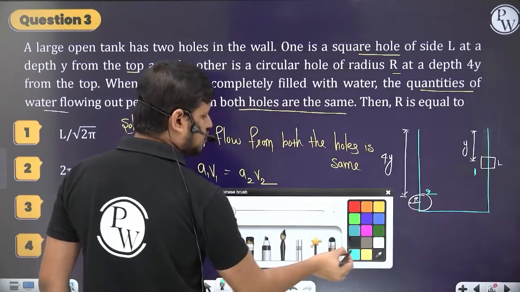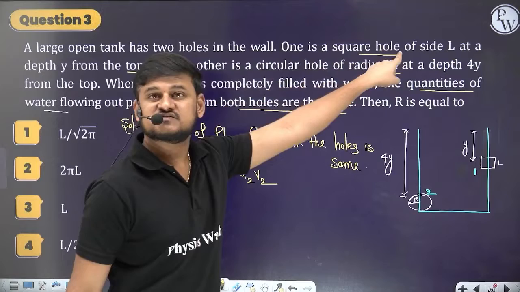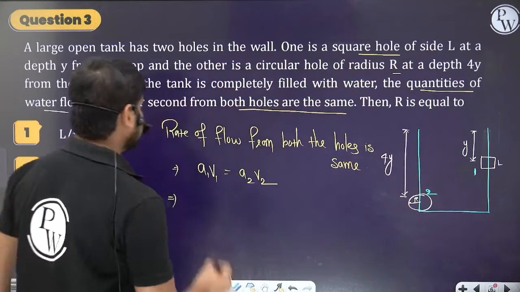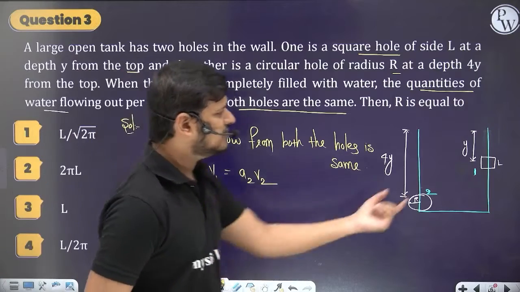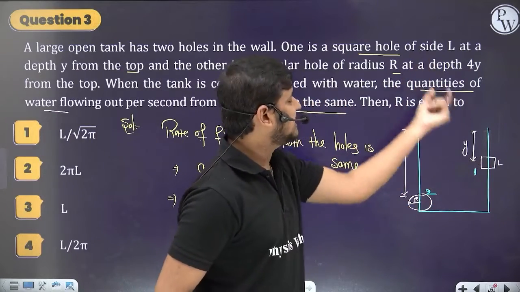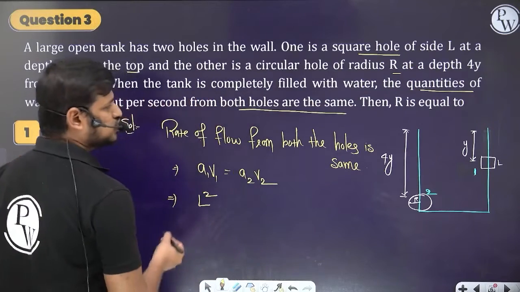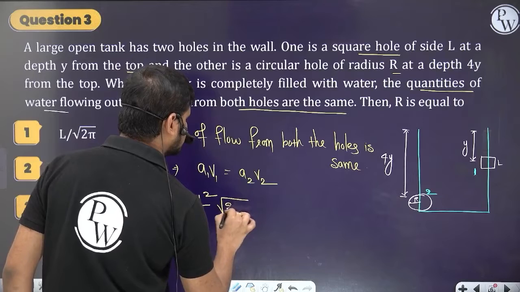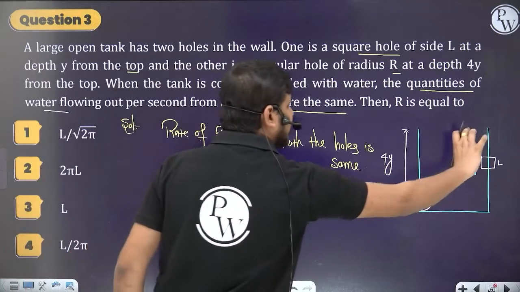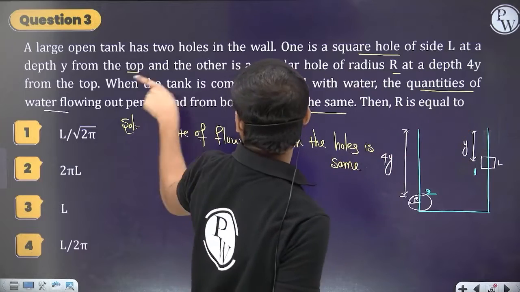The first hole has a square cross section, so the area will be L square because it is of side L. Into what's the velocity with which the water comes out from there? Root 2g, it is at a height y, the square hole is at a height y.